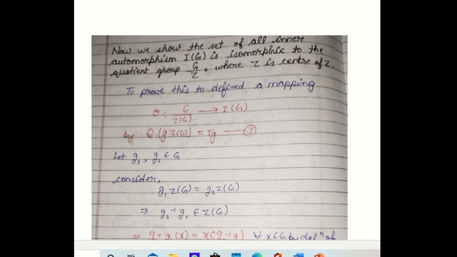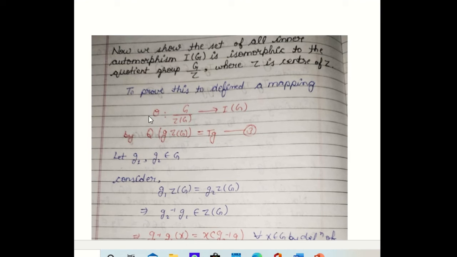Now further we have to show the set of all inner automorphisms I(G) is isomorphic to the quotient group G by Z, where Z is the center of the group. You know the center of a group is a normal subgroup such that Zx is equal to xZ, where the elements commute. So we have to show this inner automorphism group I(G) is isomorphic to the quotient group G by Z. The quotient group is formed by G by Z, Z is the center of the group, and we know the center of a group is normal, so it is fine.